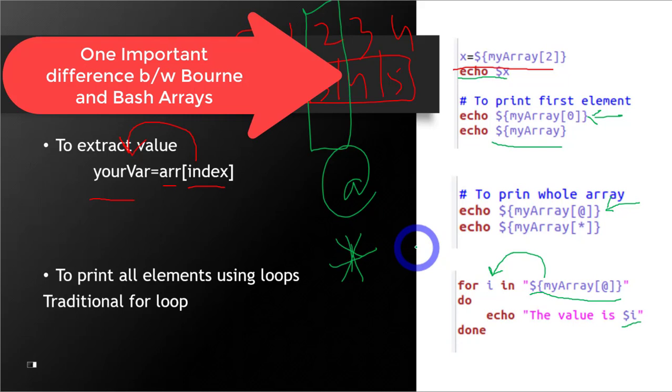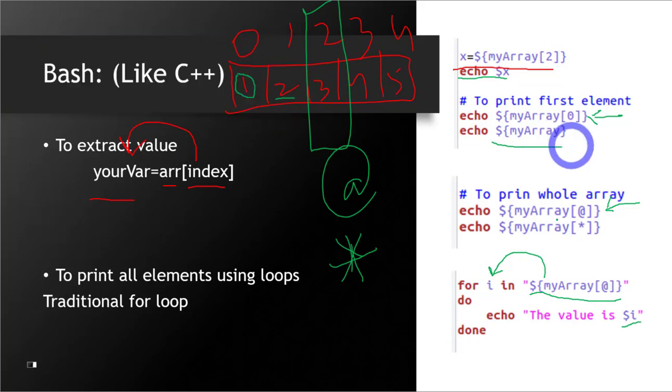There is another important difference. In Bash, if you just write the name of the array, the first element is printed. In Bourne shell scripting, if you write the name of the array, the whole array is printed, but that's not the case in Bash. So understand what I'm trying to say. Here I have written @ to print all the elements of the array, but in Bourne shell, I don't have to write this. I can just write the name of the array.